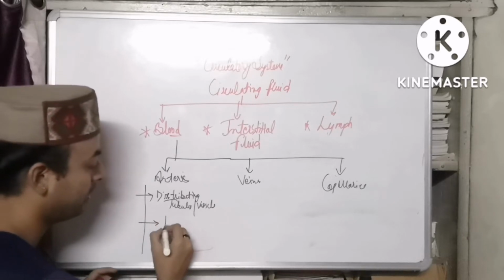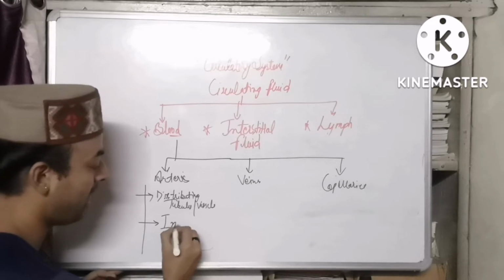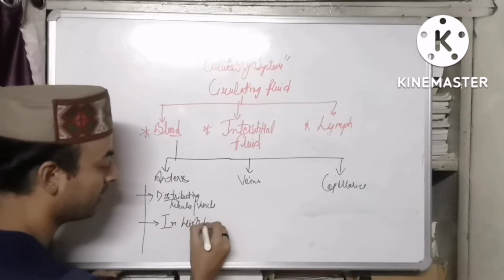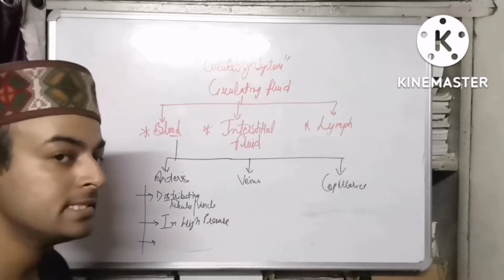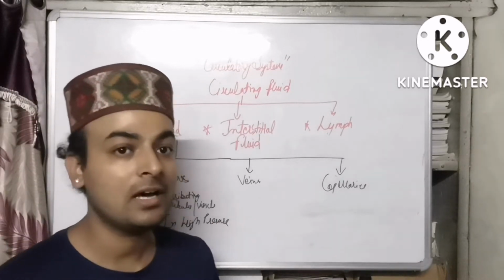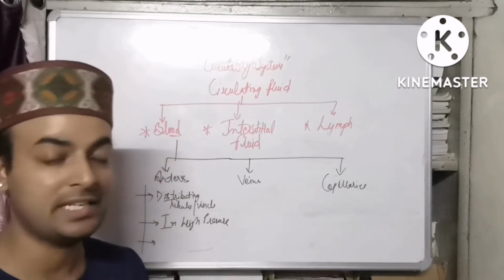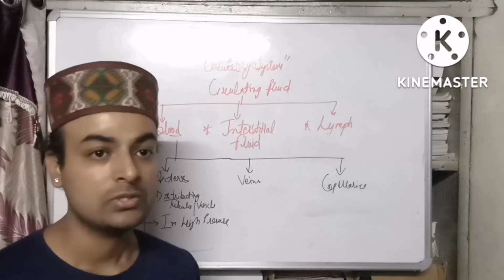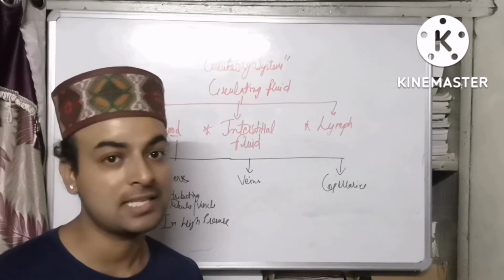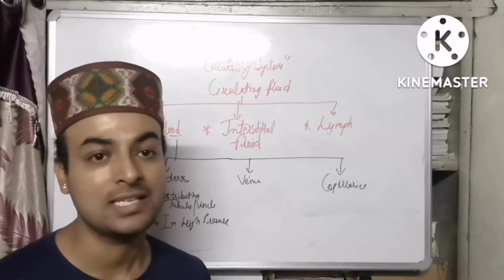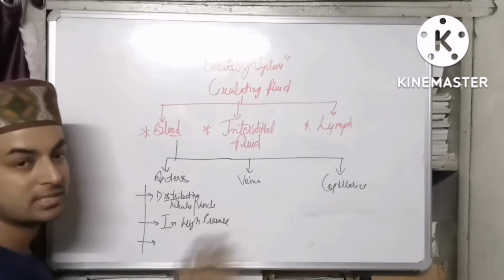Number 2, blood inside the arteries is always in high pressure. Why is the blood in high pressure? Because when the heart pumps the arterial blood, that is the blood which contains the oxygen, out of the heart, it will have to travel with maximum speed so that it can reach the farthest end of the body, or you can say the farthest cell of the body. That has been done by the heart as well as the blood pressure inside the blood.